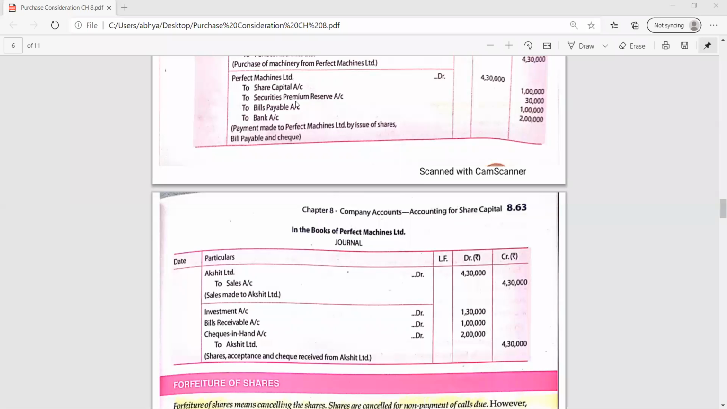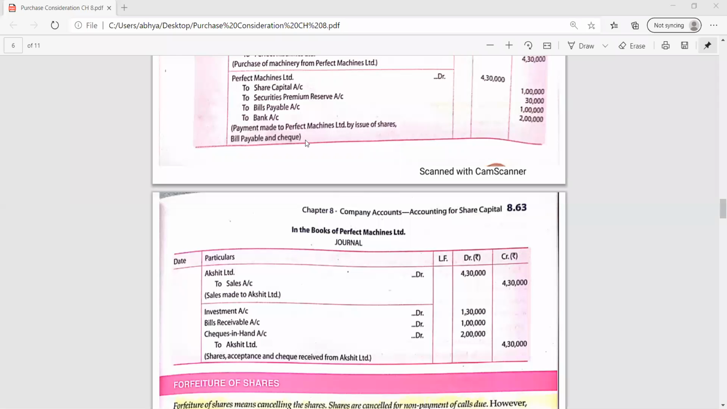And for that party, for Akshit Limited, that was the BP. So for Perfect Limited, that is a BR. This we have already studied in 11th class, when the bills of exchange concept came. For one party it is BP and for the other party it is BR. If for Akshit Limited it is a BP liability, then for Perfect Limited it will be an asset, and asset means BR. And the second is bank.